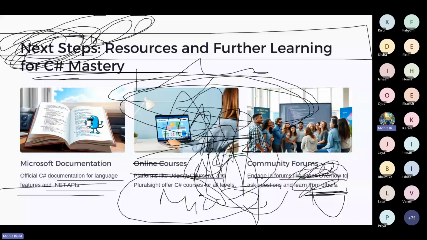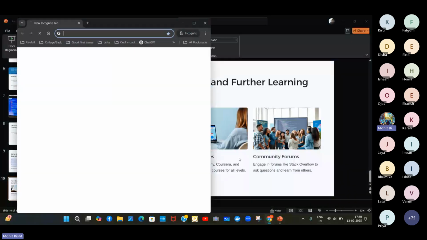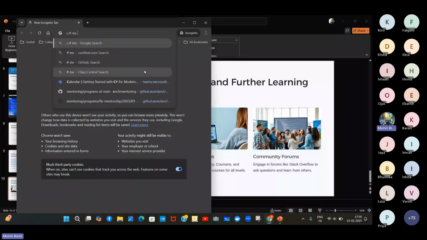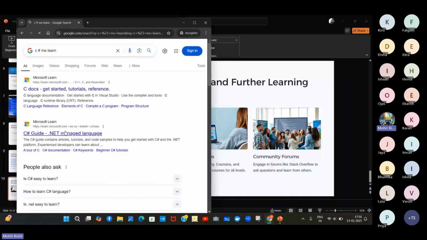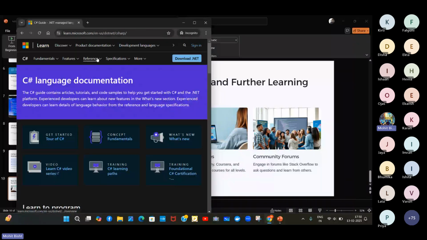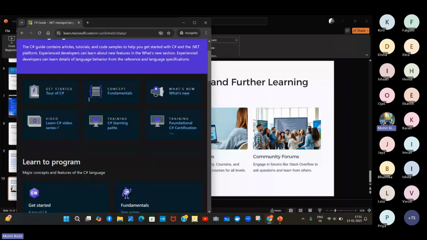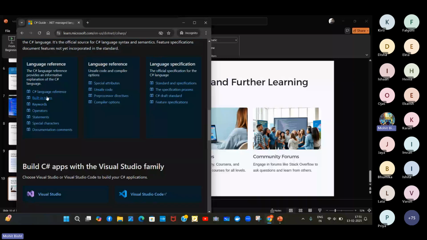Let me discard this one and let me go to the Ingeto tab already. So I can share this link, suppose if I want to learn a specific language, C Sharp, at Microsoft Learn. So this is a guide for C Sharp. You can prefer this one. This is the documentation for C Sharp. This is the best place if you want to get started. We have a lot of things presented here.